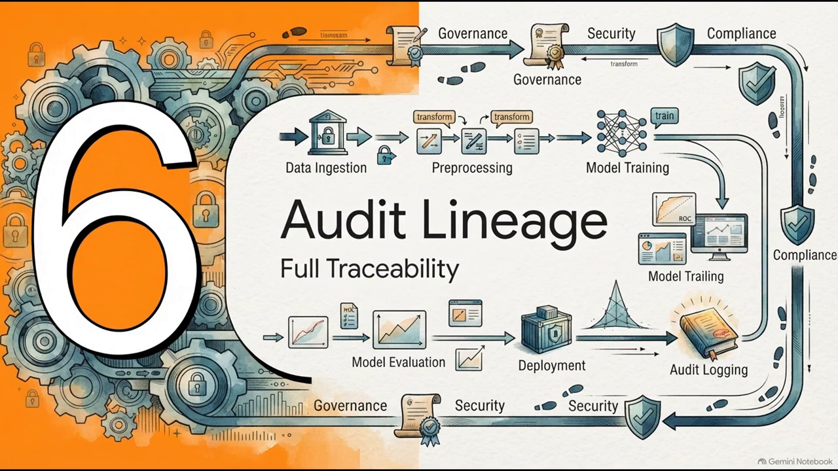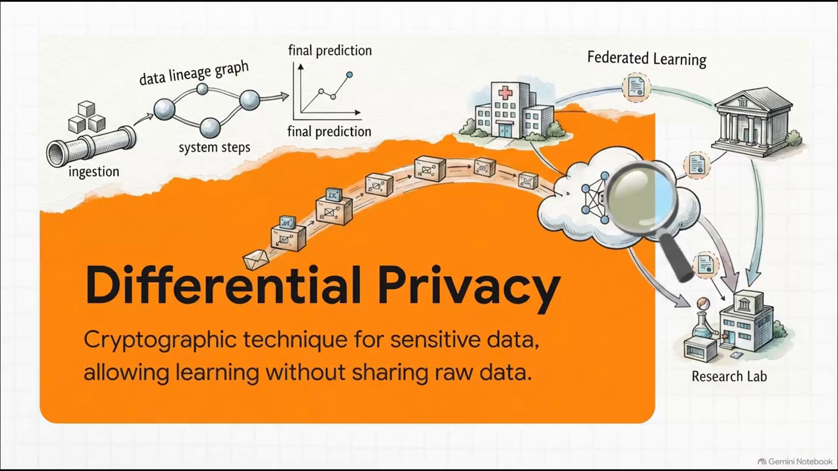Section 6. End-to-end audit lineage. This is where we tie all these defensive practices together. We need to track a sensitive piece of data throughout the entire system, from ingestion all the way to a final prediction. But before data even enters that lineage graph, we have to protect it.